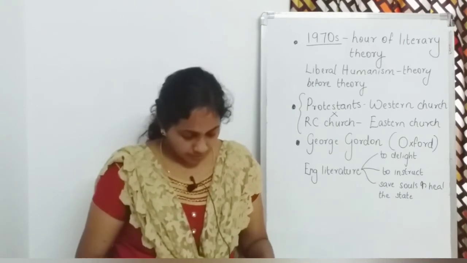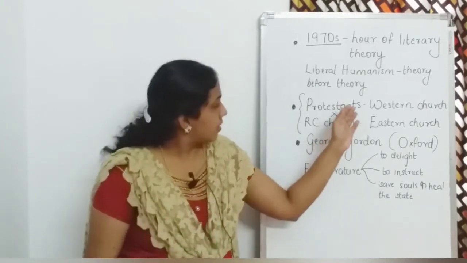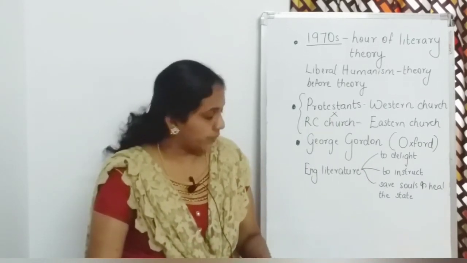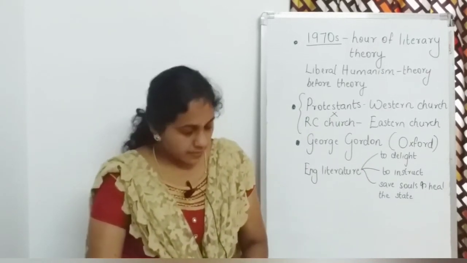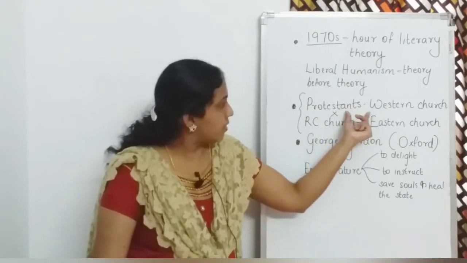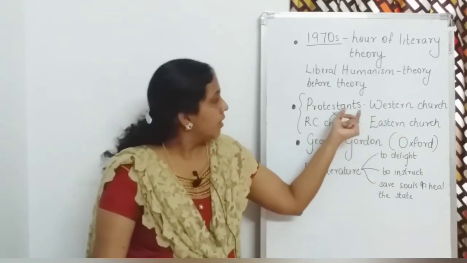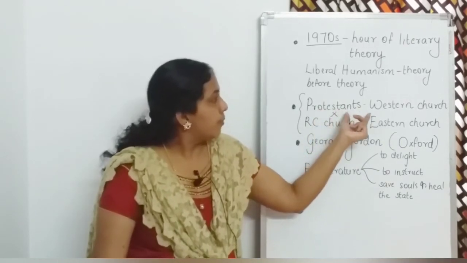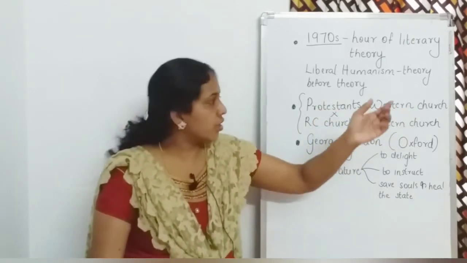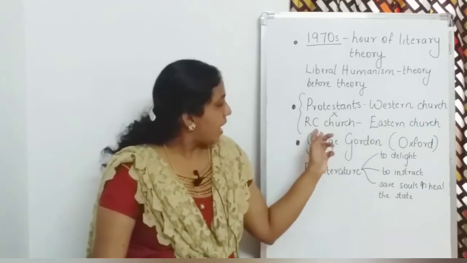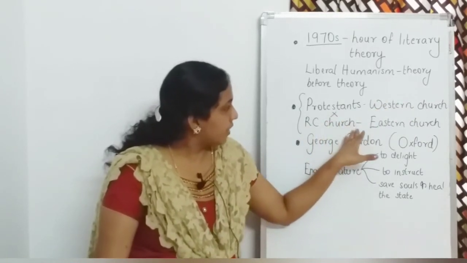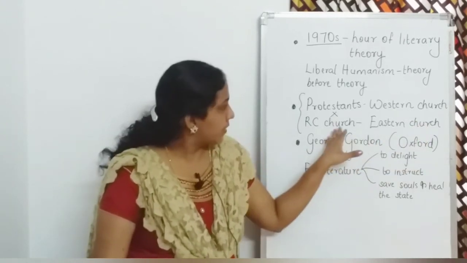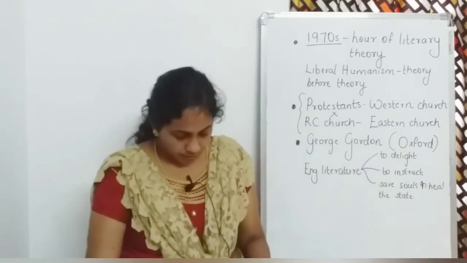Okay, coming to Protestants, we saw that there was a divide between the Church of England and other faiths. The rulers of England stood for Protestants. Protestants stood for the Western Church. They were members of the Western Church, and they were against the Roman Catholic Church, which was part of the Eastern Church. Roman Catholics were part of the Eastern Church.